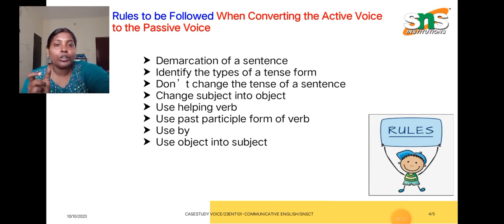These rules can be learned one time, but you can benefit as many times as possible, whenever you are writing, facing placement interviews, or appearing for a competitive examination. What is the actual usage of active and passive voice? While making a report, and also when reporting something to someone else, you can use active and passive voice.